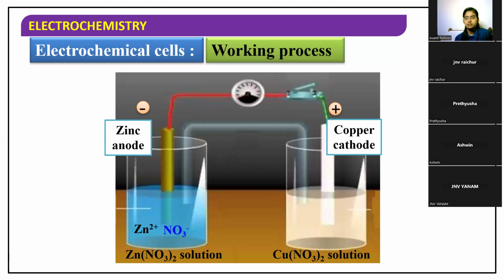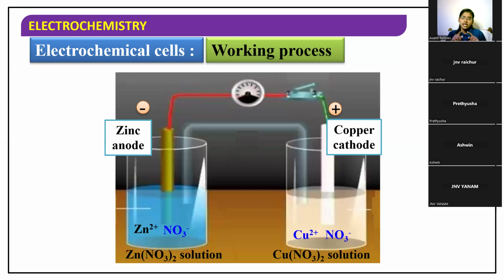Can you tell me the cations and anion of copper nitrate? It is Cu 2+ and NO3 minus.